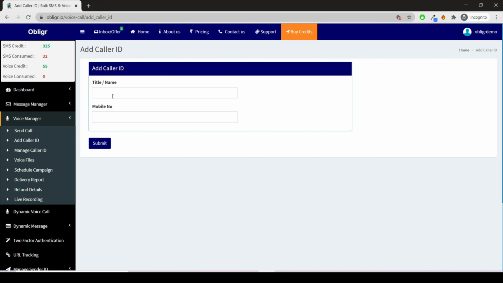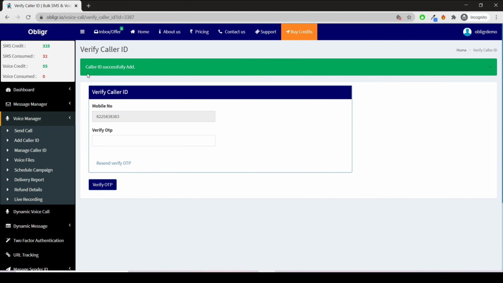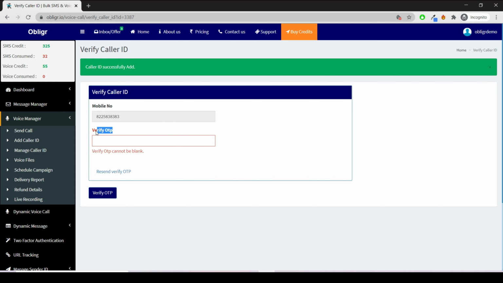Enter a title from which you remember your caller ID name. Now, enter your mobile number from which you want to send voice calls. Click on Submit. On top of your screen, you will see a message, Caller ID successfully added.